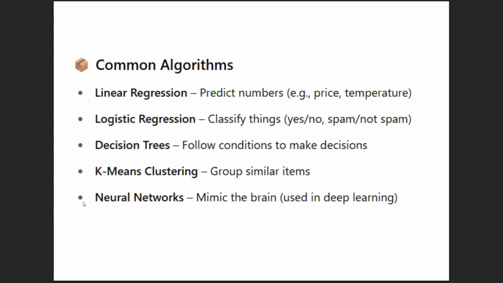These are the common algorithms to train the model: linear regression, logistic regression, decision trees, K-means clustering, and neural networks. Linear regression predicts numbers. Logistic regression gives yes or no, one or zero, spam or not spam. A decision tree follows conditions to make decisions. K-means clustering groups similar items. Neural networks are used in deep learning.